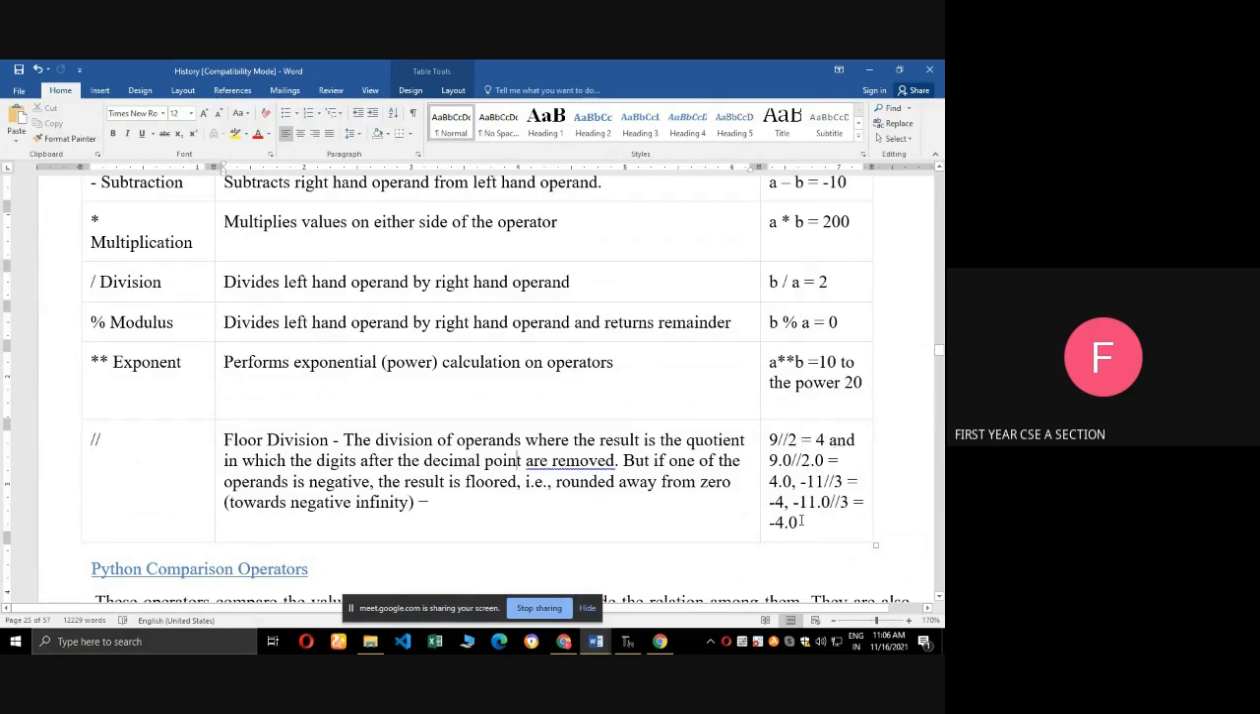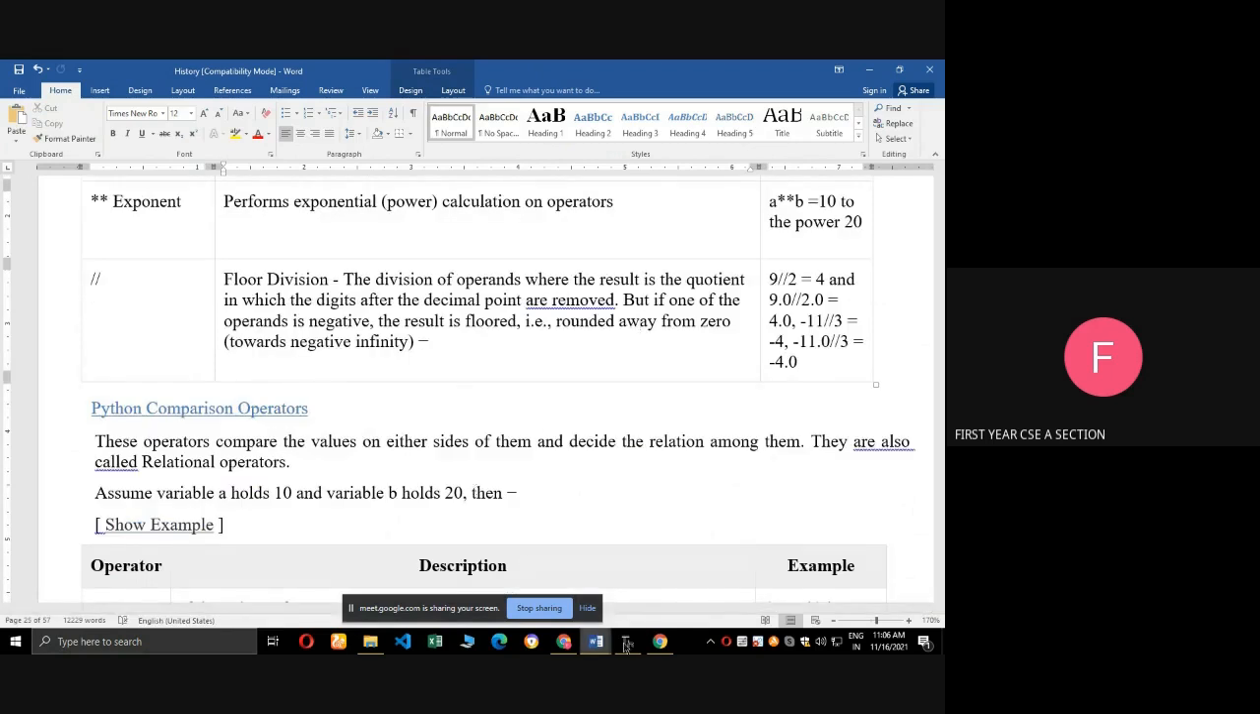Next, come here. For example, plus 11 double slash 3 shows the output 3, but minus 11 double slash 3 shows the output minus 4, because it gives the rounded value. If any one of the operands is negative, it gives the rounded value. We will see the example program.